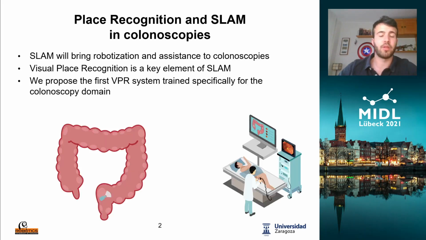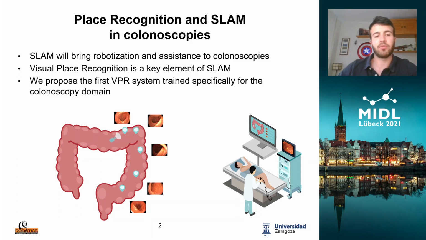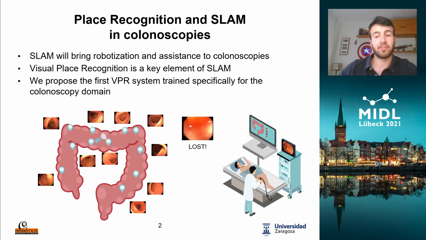Colonoscopies work usually with the camera as the only sensor, and they present a low level of robotization, as a deep understanding of the images is needed in order to navigate autonomously in the colon. SLAM, Simultaneous Localization and Mapping, are typical techniques applied to the field of autonomous robots that can track the camera pose while performing a 3D reconstruction of the scene. These techniques will bring robotization to colonoscopy, but challenges like occlusions will make it fail.